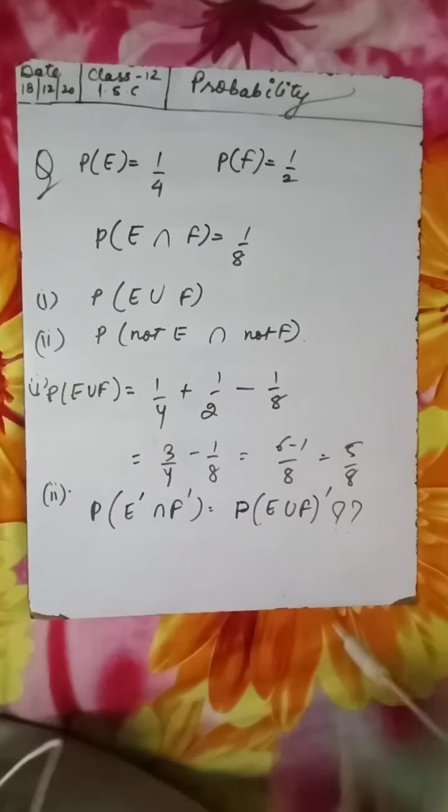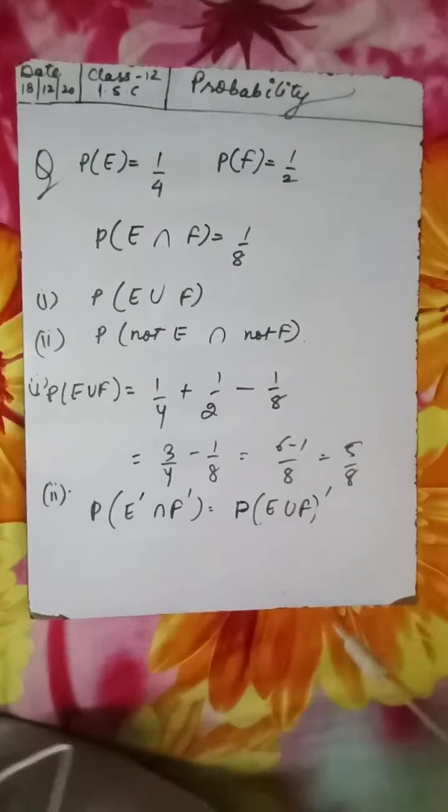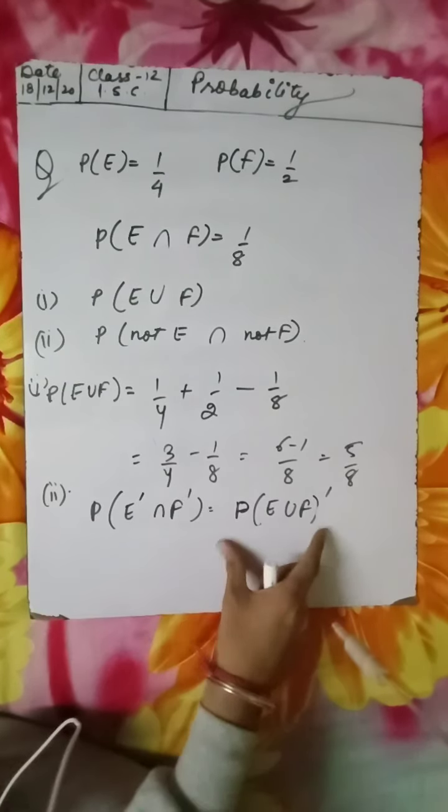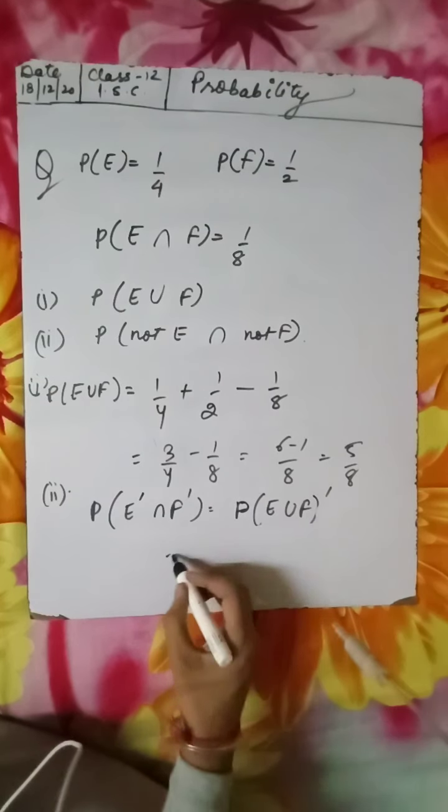Alright, so we need to find this, which can be written as this by De Morgan's theorem. Please write there.